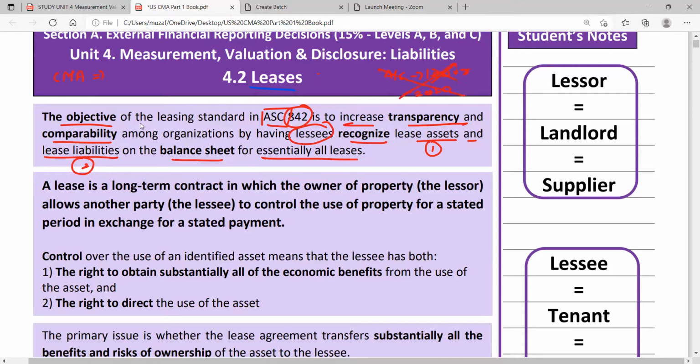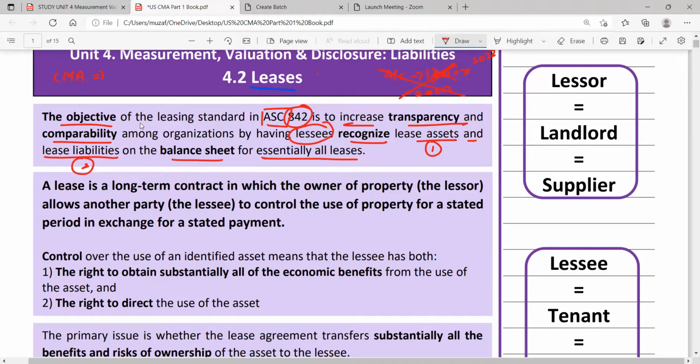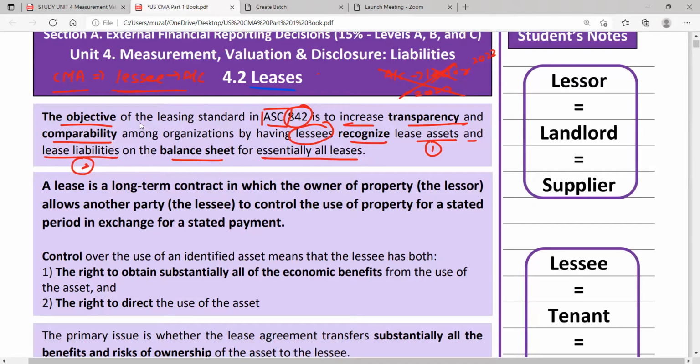In your 2022 edition, you don't have that. But if you have the edition of 2020, then you may have the accounting of lessor. Now in your syllabus, lessee accounting is there, so we will be studying the lease chapter from the lessee point of view.